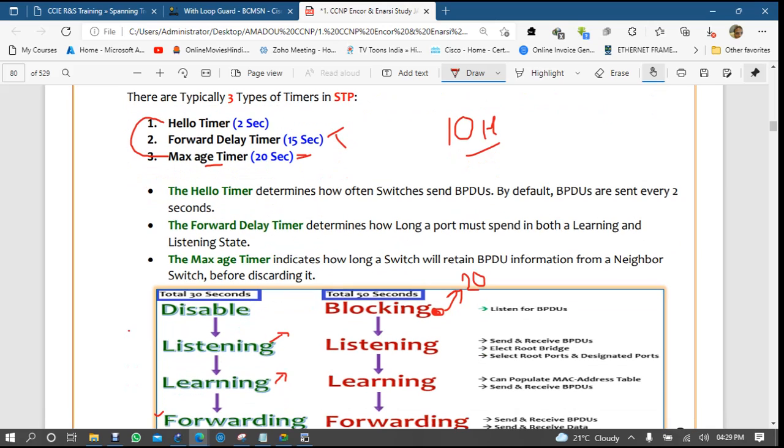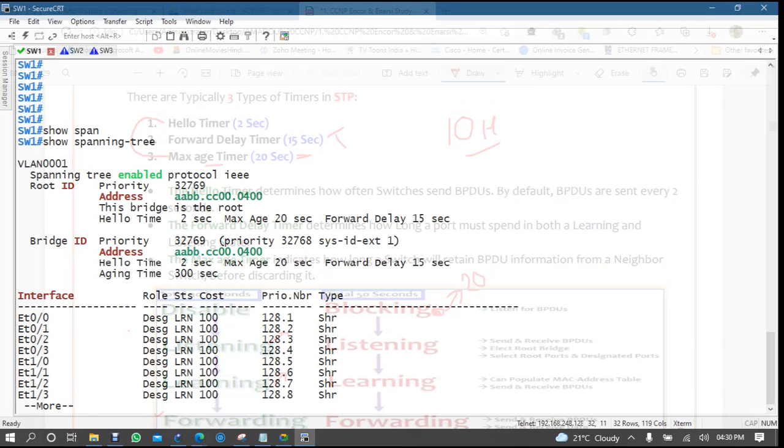So if a blocking port does not receive 10 hello packets on the interface, because a blocking port doesn't mean it's disabled, it's blocked but not disabled. So a blocking port will not send BPDU, but it will receive BPDU, right? If the blocking port does not receive BPDU for the last 20 seconds, then it will go to listening, learning, and then move to forwarding. So this is the timer. Here you can see hello is done, max age is done, forward delay is done, and now aging.